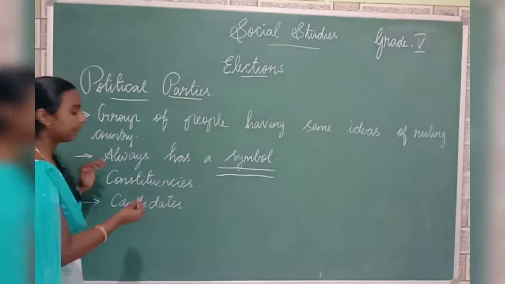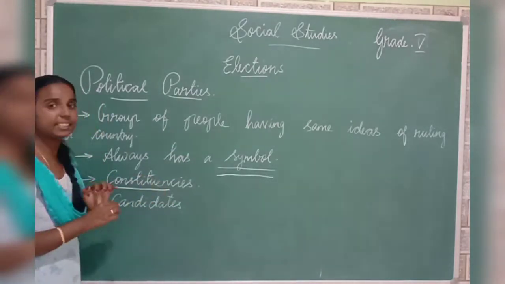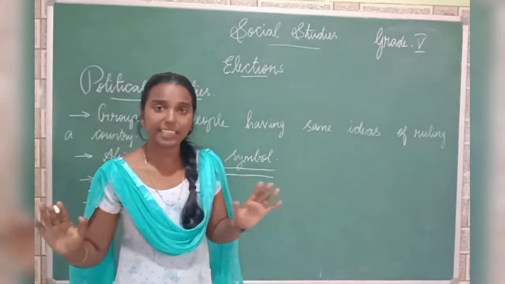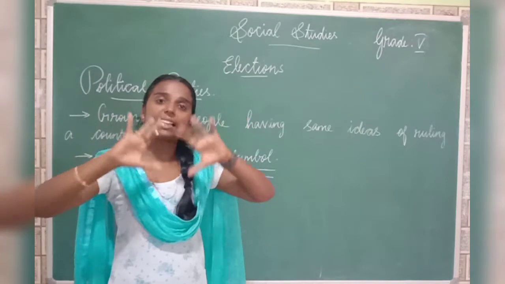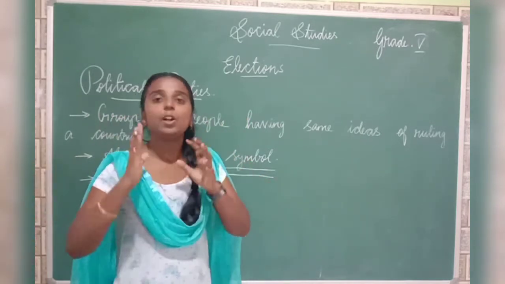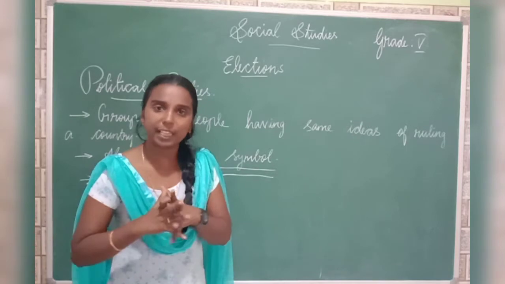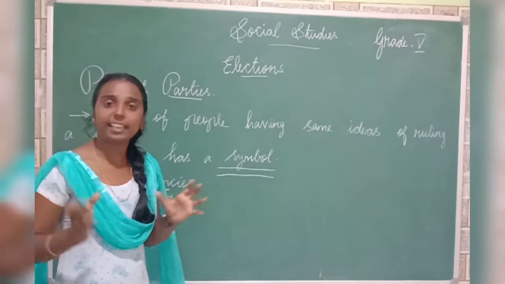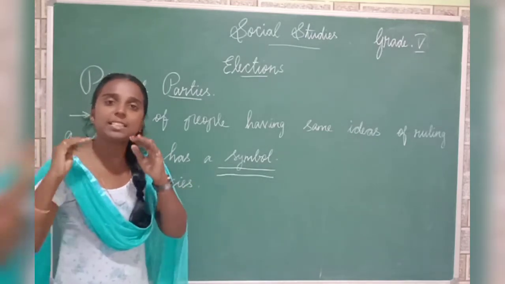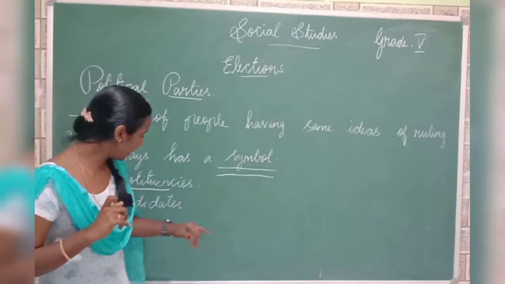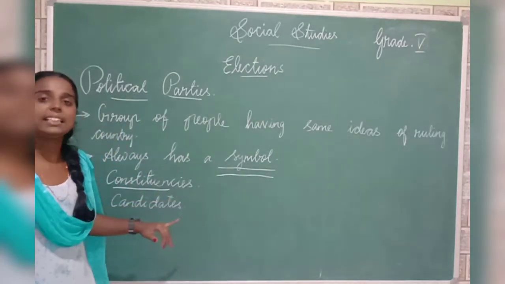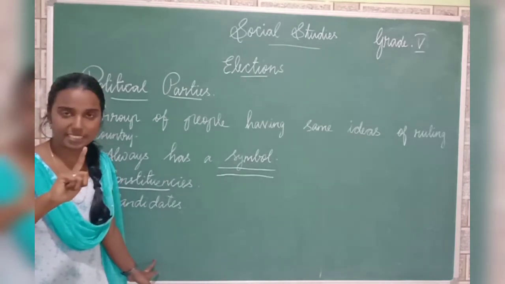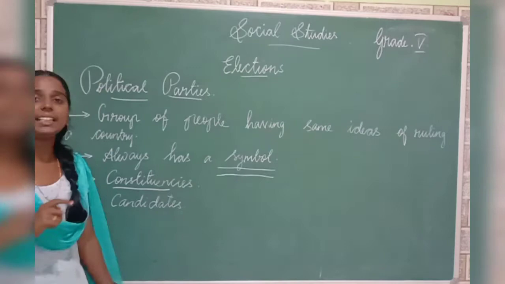Okay. So then we have learned about constituencies, right? What do you mean by constituencies? Our India is a large country, right? So conducting an election for India as a whole is difficult, right? So it is separated into small geographical areas called constituencies. India is a large country, so it is divided into small geographical areas for elections called constituencies. And in each and every constituency, one person from a political party will contest. That person is called a candidate.